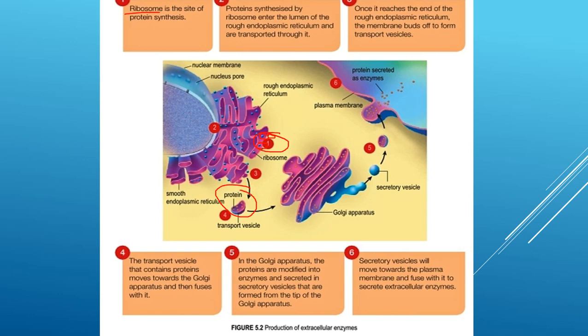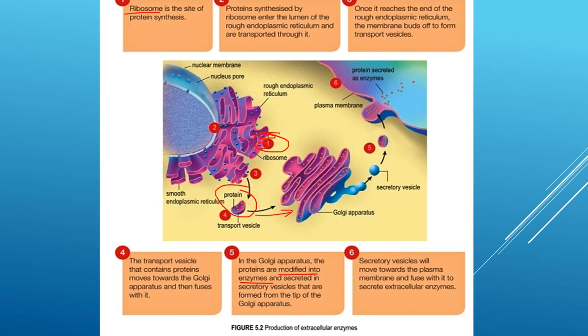So the transport vesicle that contains protein will move towards the Golgi apparatus and then fuses with the Golgi apparatus. So in the Golgi apparatus, the proteins are modified into enzyme.